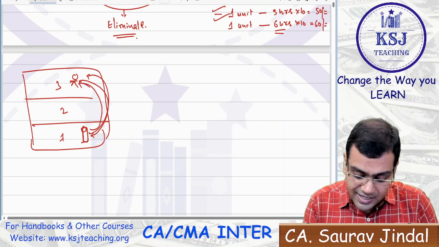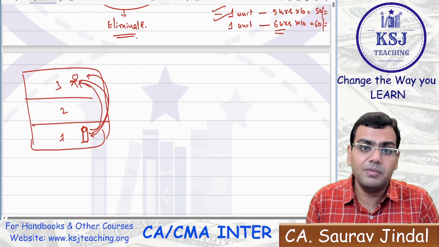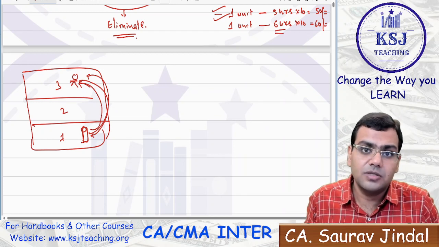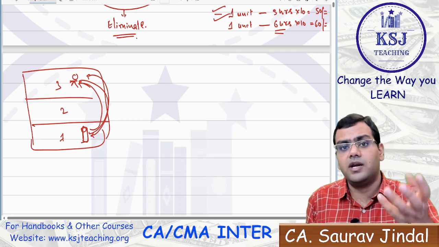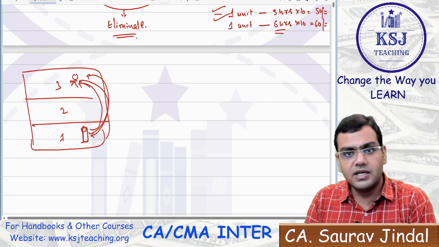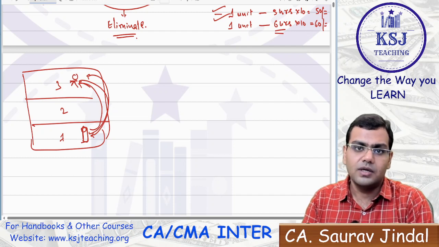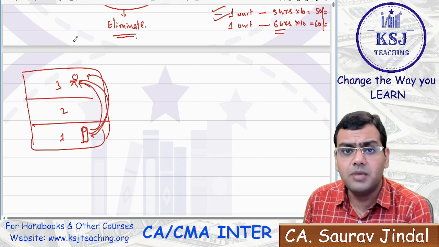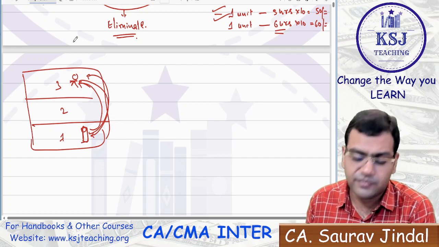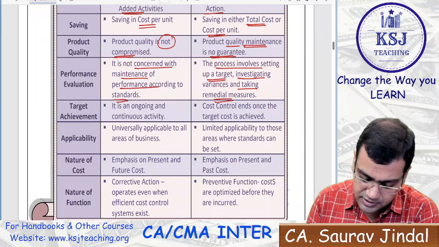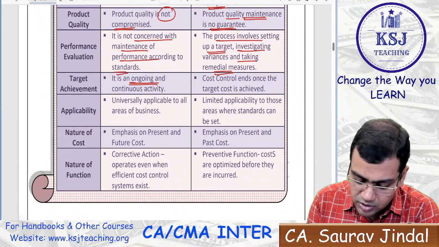In this way, you are increasing your cost because the worker will be wasting the time and you have to pay for that normal wastage. Obviously you cannot ask your worker, do not drink the water. You cannot ask that to your worker, sir. The worker is working, he needs water, he needs food, isn't it? So here you are not evaluating any performance. You are not judging the worker on the performance, but in the case of cost control, you are judging the worker on the basis of the performance. Now, target, it is an ongoing and continuous activity.